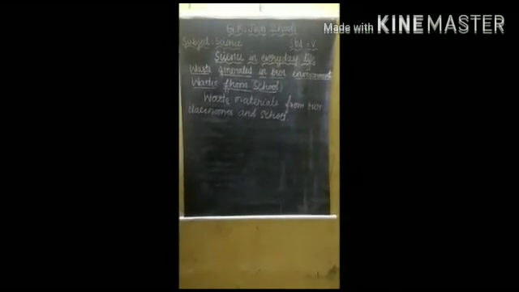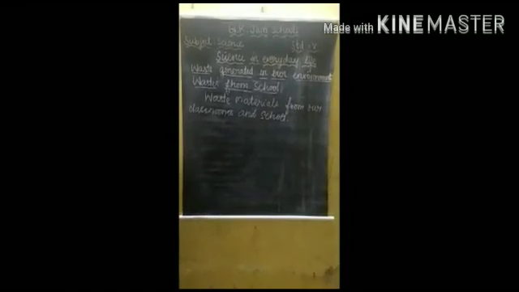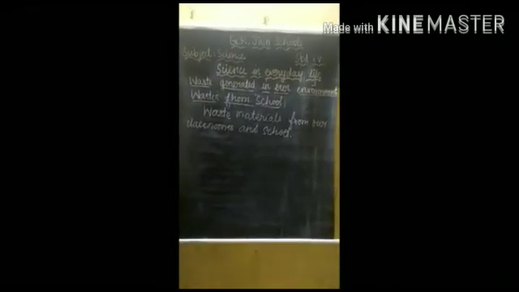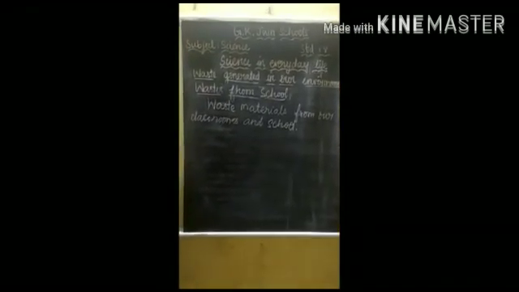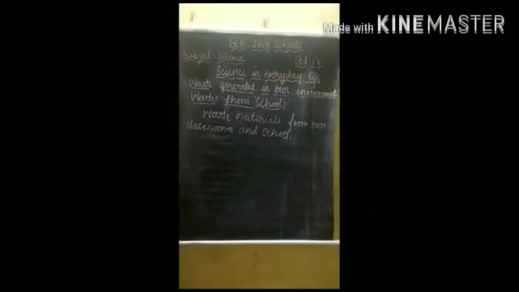We are all students, and we should maintain proper discipline in our school campus. If the waste is not collected and disposed of properly, our environment will be polluted.